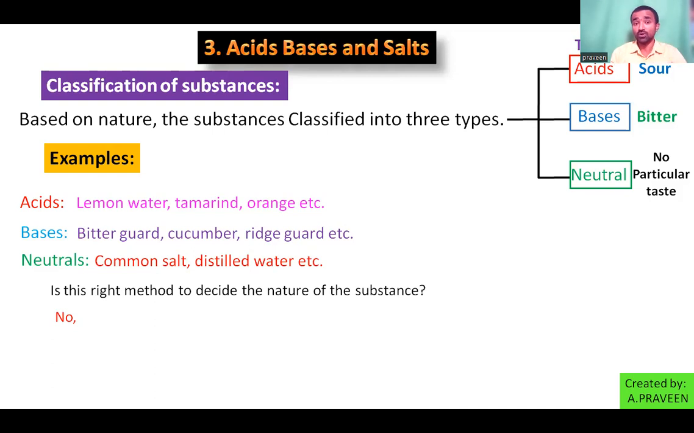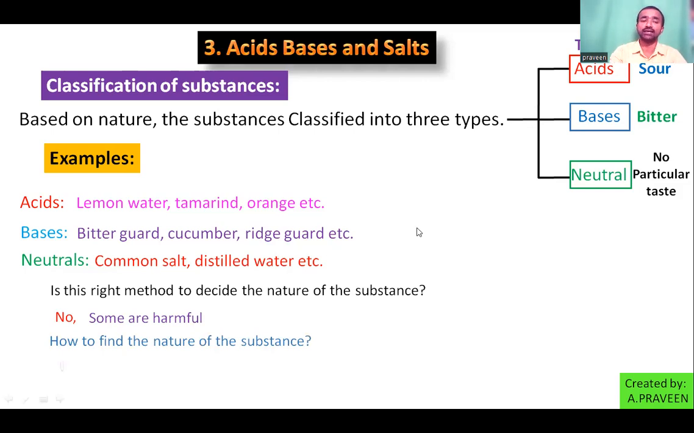So we have to search for another method. It is a harmful method. So we decided how to find the nature of the substance other than tasting. Using the indicator, we can find out the nature.